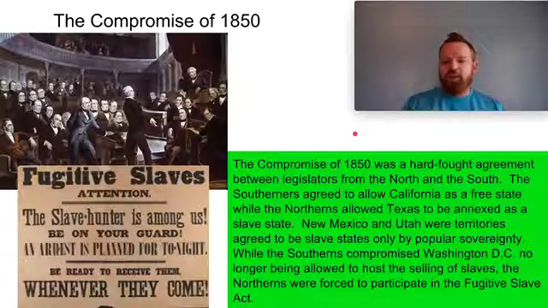The Southerners compromised on Washington, D.C., agreeing that they would no longer be allowed to sell slaves in the United States Capitol. They wanted to, but they compromised. And then the Northerners were forced to participate in the Fugitive Slave Act, and that was their form of compromise. So for the Compromise of 1850, just remember that it was essentially about slavery and who could have slavery, who could not, and then the Fugitive Slave Act. If we remember that, we're doing good for the Compromise of 1850.